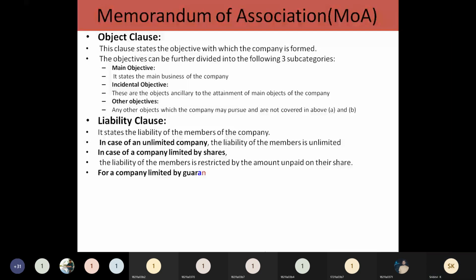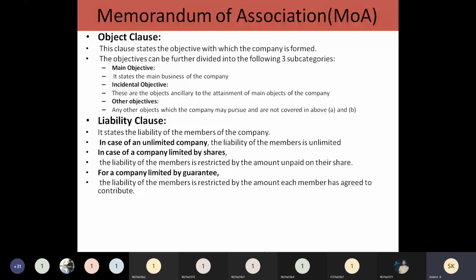And the other one is companies limited by guarantee. What guarantee are they going to give? The liability of the member is restricted to the amount each member has agreed to contribute to the company.